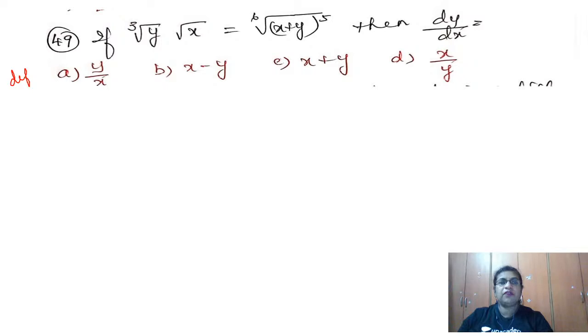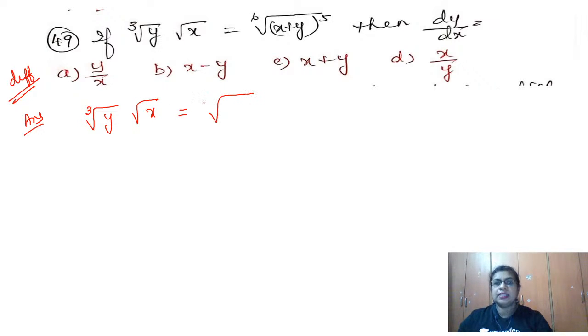This is a concept of differentiation with a shortcut. So now here we have the square root of x times the cube root of y, given to us as the 6th root of x plus y, whole power 5. The question asked is, what is dy by dx?